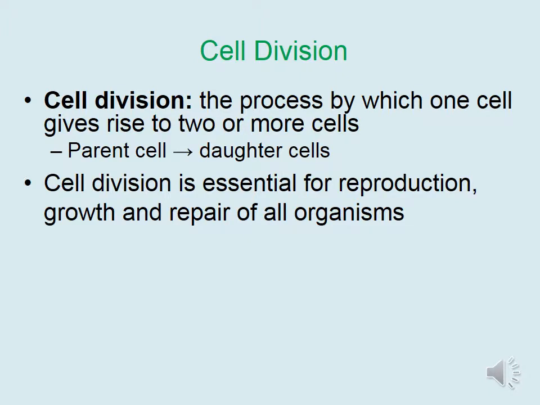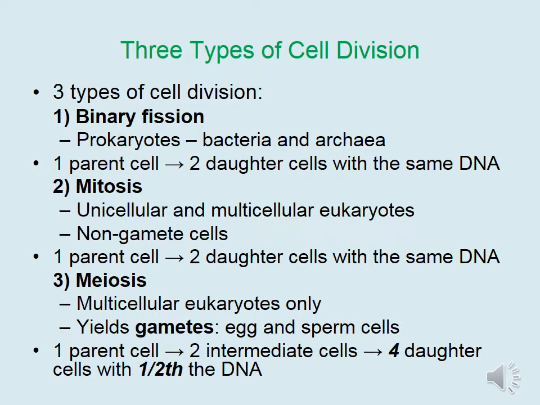Cell division is the process by which one cell gives rise to two or more cells. We start with a parent cell that divides to yield daughter cells. Cell division is essential for reproduction, growth, and repair of all organisms. There are three types of cell division that take place in different types of organisms.